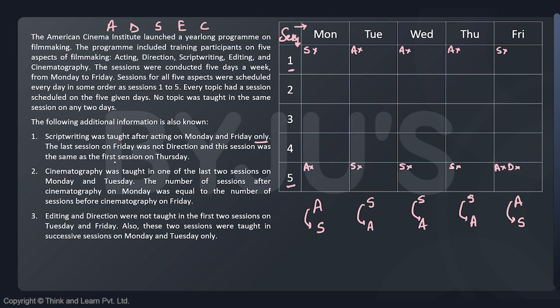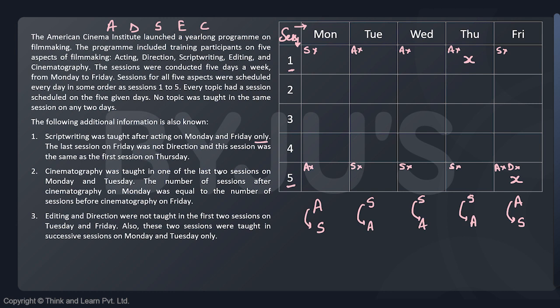And this session was the same as the first session on Thursday. That means if this is X, the first session on Thursday is also X. Of course, that session is not acting. That session is not direction. What is that? Currently, we don't know what that is. Let's move ahead now from here.